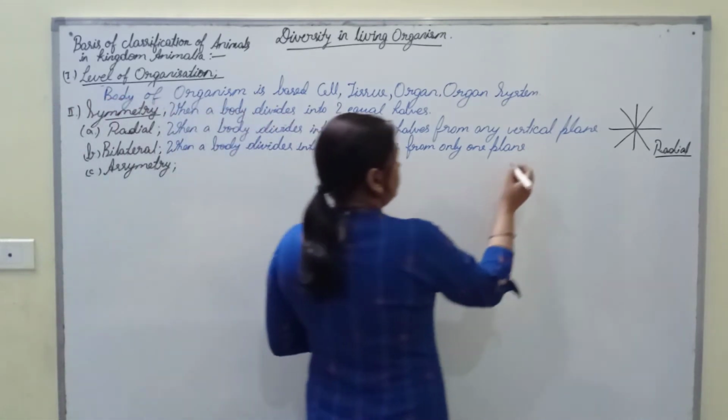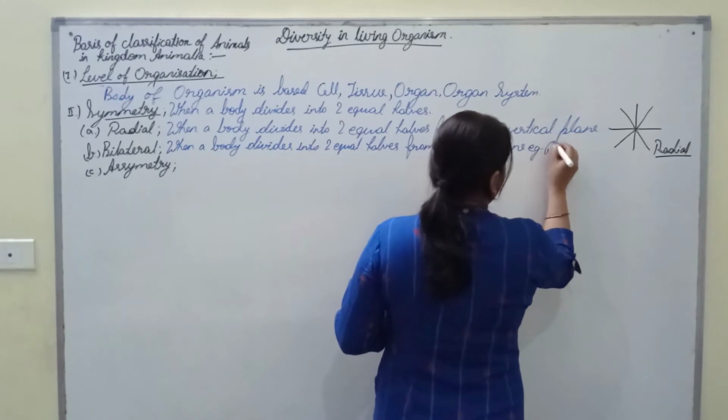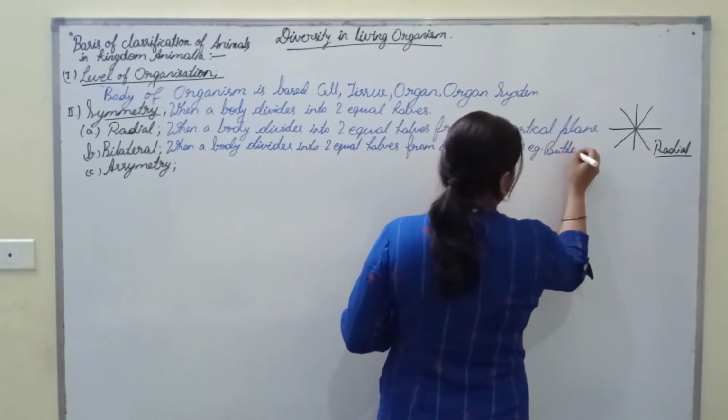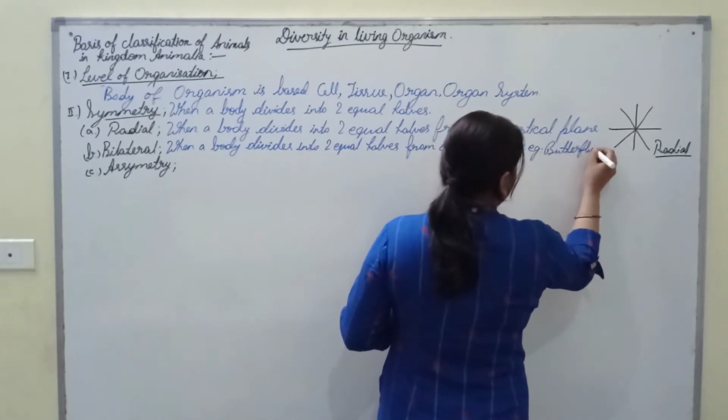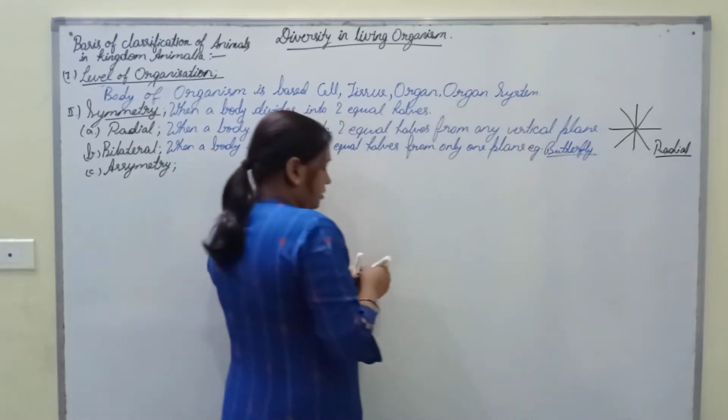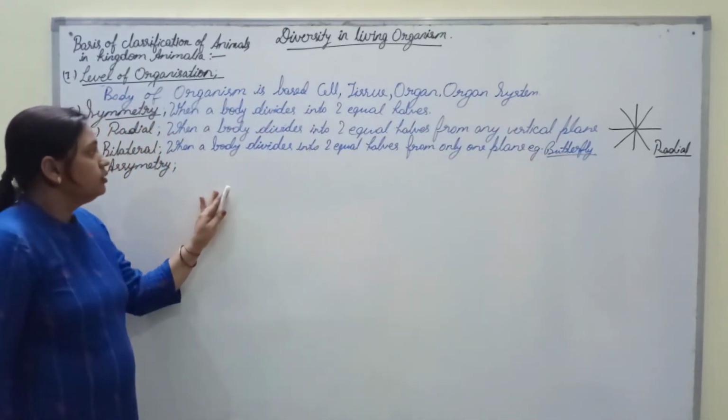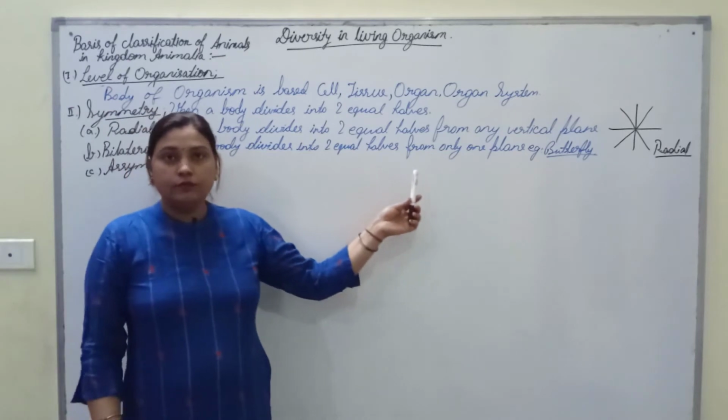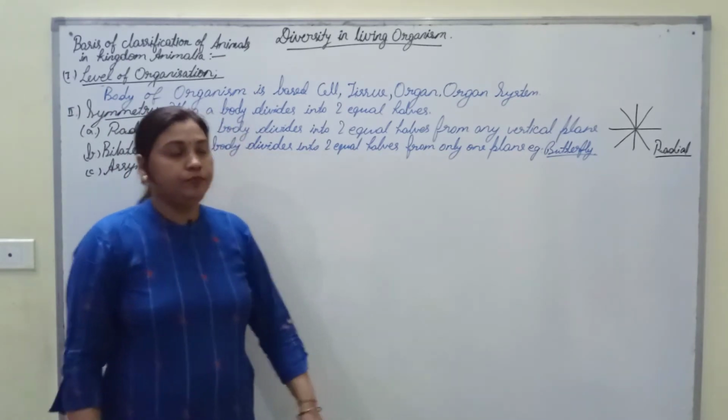An example is the butterfly. Whenever we cut or divide this butterfly, we get two equal halves from only one plane.